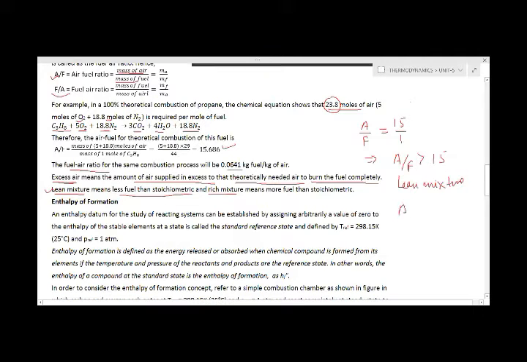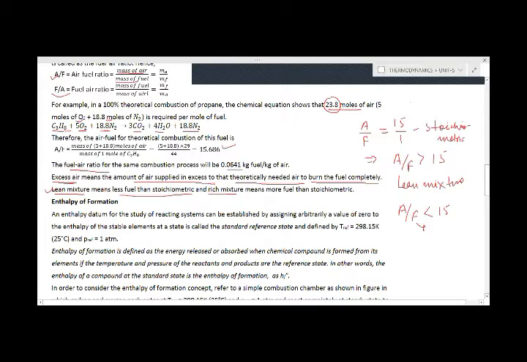Similarly, if A by F or air fuel ratio is less than 15, because this is the chemically correct or the stoichiometric, this is called the chemically correct. Okay. So if this A by F is less than 15, it means more fuel is there. Here in this case, fuel will be more.